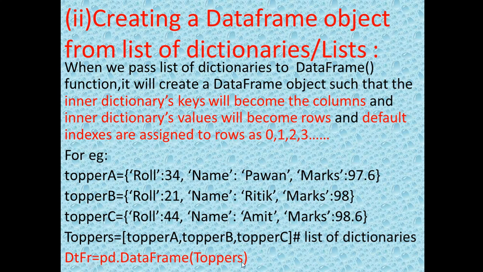This toppers doesn't contain only one dictionary, it contains three dictionaries. That means it is a list of dictionaries. So you can now understand what I have written: we are creating a data frame object named DTFR from a list of dictionaries, and toppers is the list of dictionaries. Clear? We will see how it is written programmatically in Python IDLE.